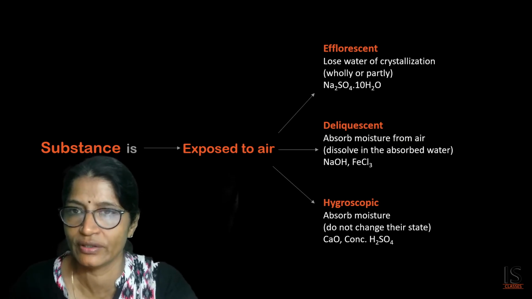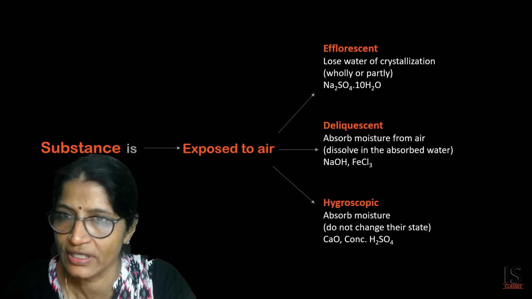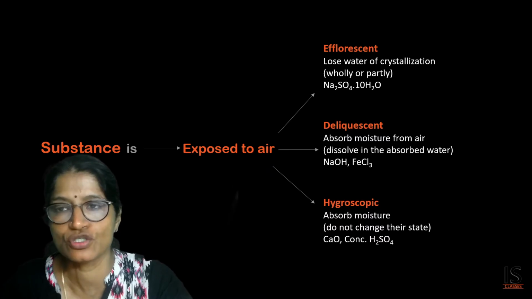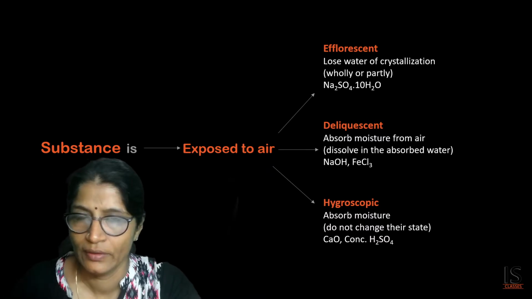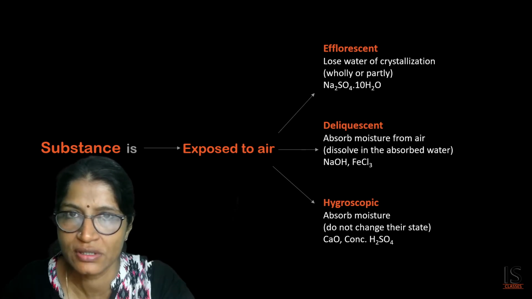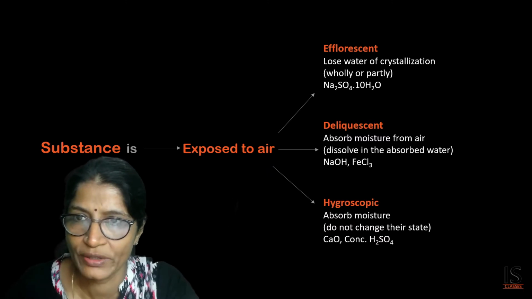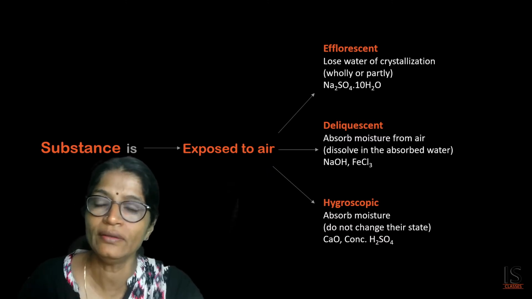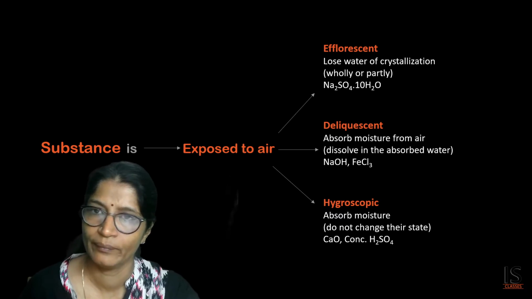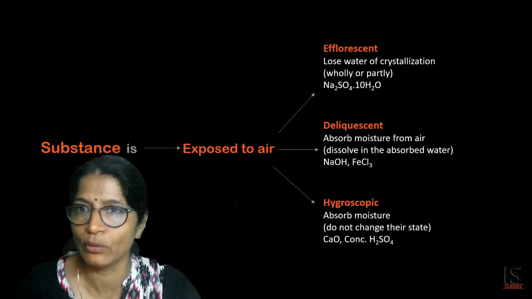It will not dissolve in it. And some substances will lose their water of crystallization, maybe partially or wholly, when exposed to the open air. So on this basis, there are 3 different types of substances: efflorescent, deliquescent and hygroscopic. For example, when washing soda is kept in the open air, you will see that it will crumble down into powder after some time.